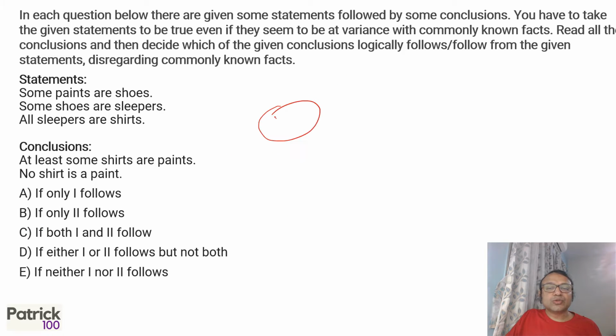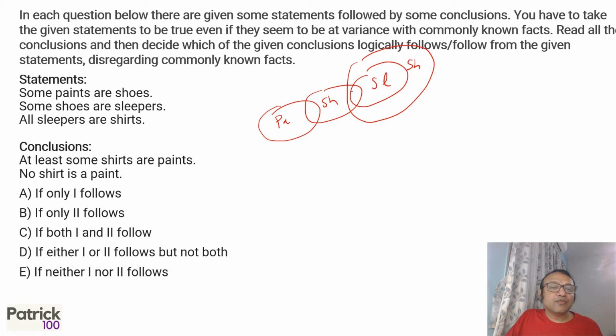Some paints are shoes. Some shoes are sleepers. All sleepers are shirts. At least some shirts are paint. So if you look at it, this is shoes, this is shirts. At least some shirts are paints. No, not as per diagram. And there's no or maybe. So when there's no or maybe, you just look at the diagram and answer the question. So paints are not shirts, so false. No shirt is a paint.